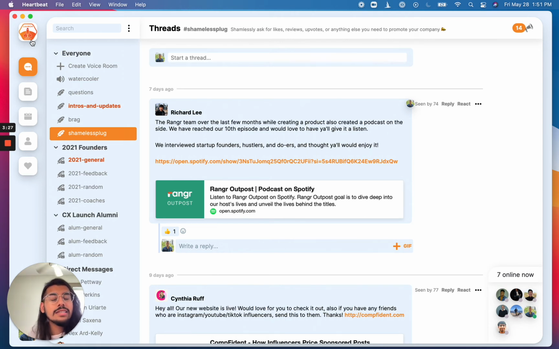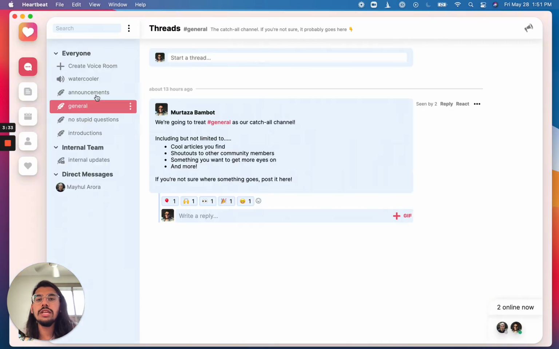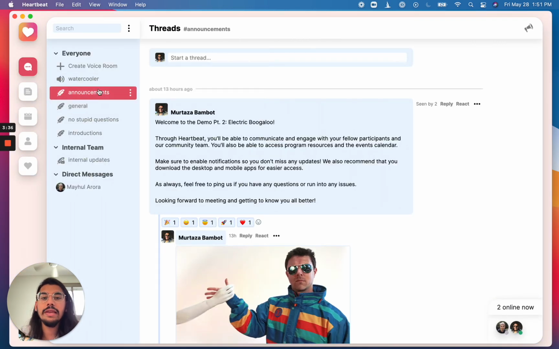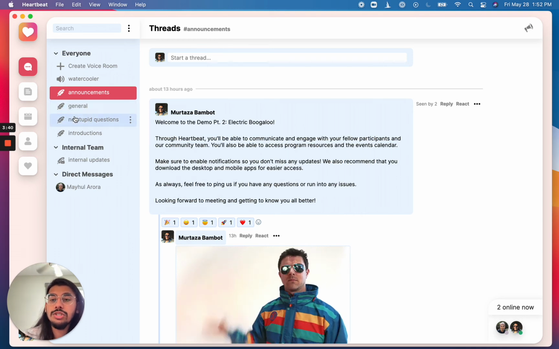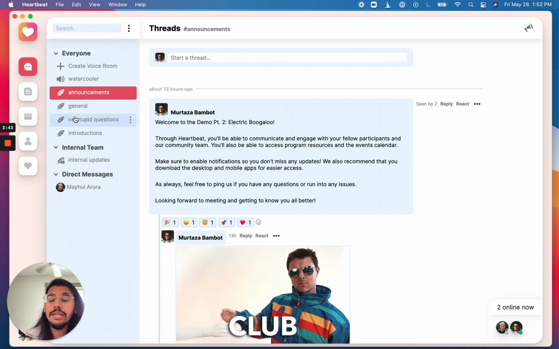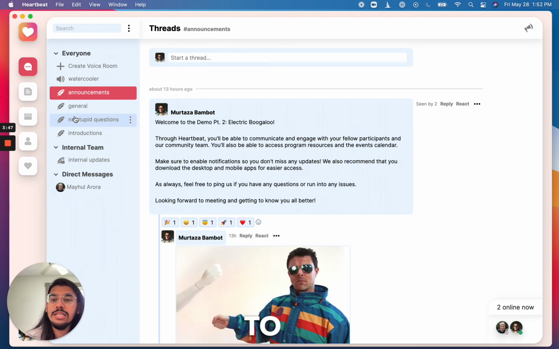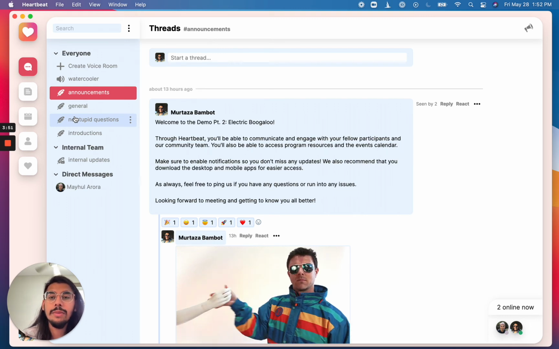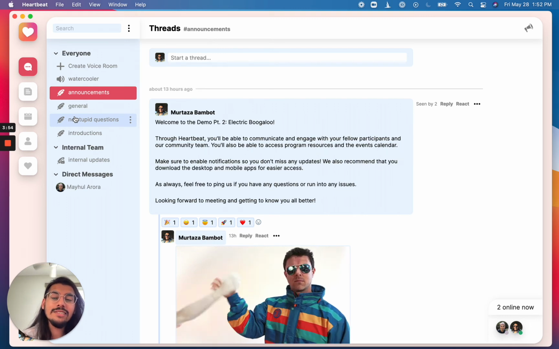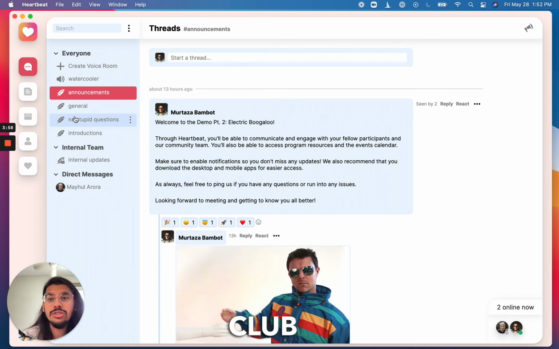So instead of that, keep it to 4 to 5 channels. Try not to go above that for your first iteration of your community. That way you can ensure that even though some of the conversation might get a little crowded and there might be too much happening in, say, the general channel or the no stupid questions channel, it's much easier to fix that later. Whereas if you have a bunch of dead channels, it's harder to connect them with existing channels, or just delete them after the fact. Technically it's easy to do, but it's difficult with how your community perceives what they're actually seeing online.